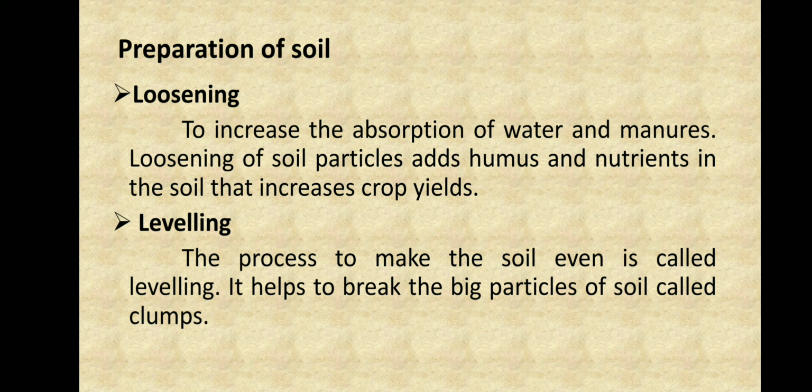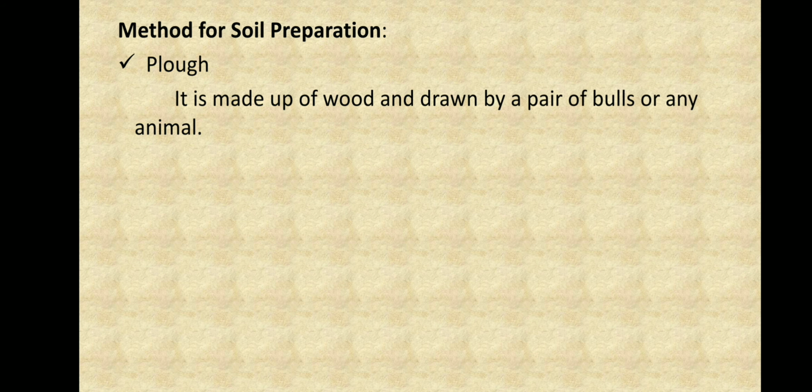This leveling is done manually by farmers, by breaking the clumps of soil, or else it is done by a machine called a leveler. So we have now prepared our soil by two methods, loosening and leveling. Loosening is done by an implement called a plow. What is this plow? It is made of wood and drawn by a pair of bulls or any animal.